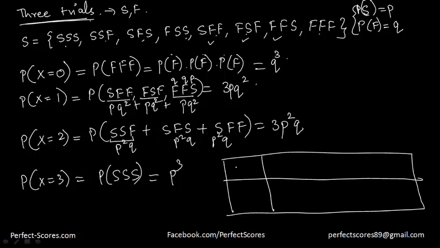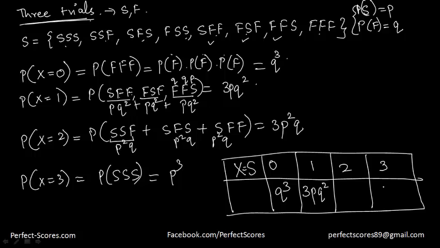First of all, it's your random variable X. What different values can it take? X being success, there can be no success, one success, two successes, or three successes. When there is no success at all, the probability is q cube. When there is one success, the probability is 3pq square. When you have two successes, the probability is 3p square q. And when there are three successes, the probability is p cube.